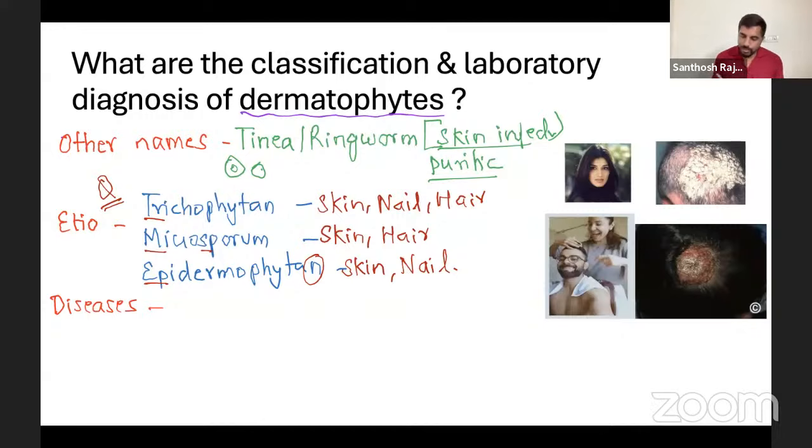Now diseases. We have different types. What are they? First of all, you have to list them. Number 1 is tinea capitis, and number 2 will be tinea corporis. Then we'll come to head, body, and then the beard part, so tinea barbae.